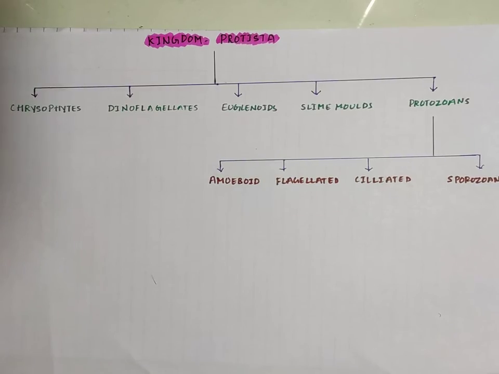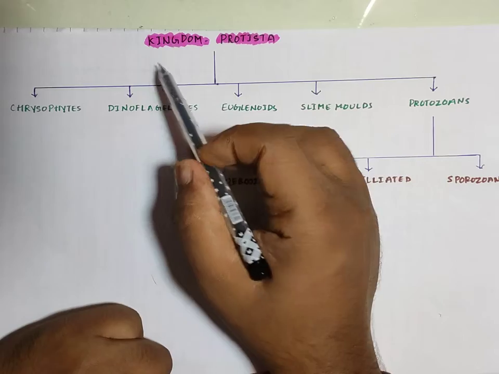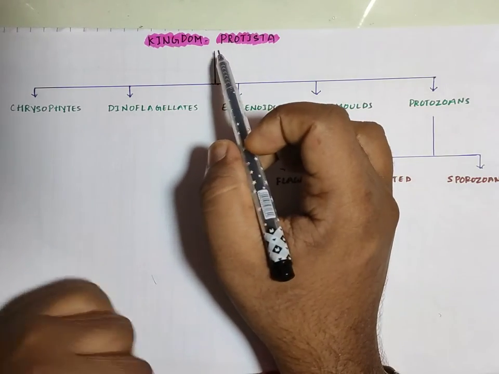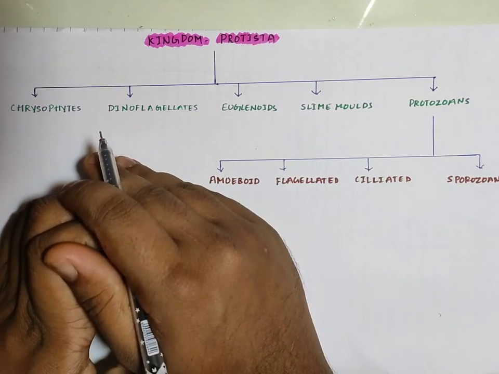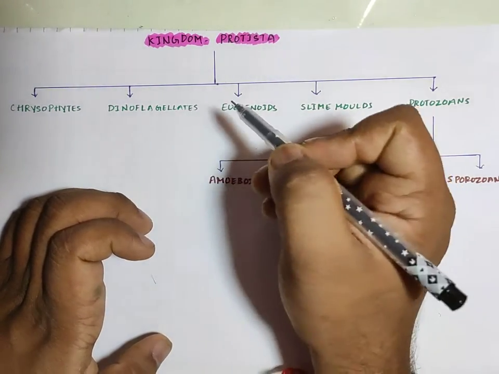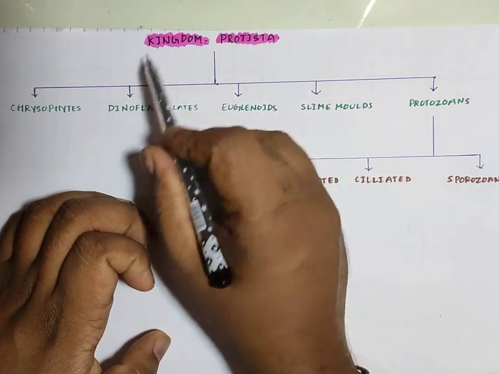Hi students, in this video let us discuss kingdom Protista. Now let us see what are the organisms which are grouped under kingdom Protista. After kingdom Monera, the advanced organisms, that is the organisms which are eukaryotic, are classified under the